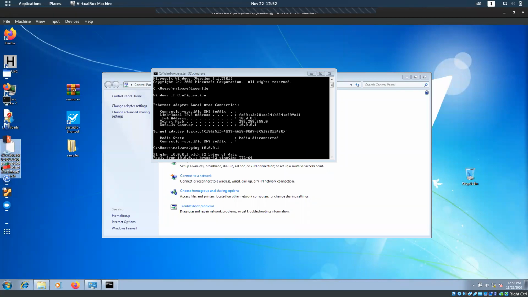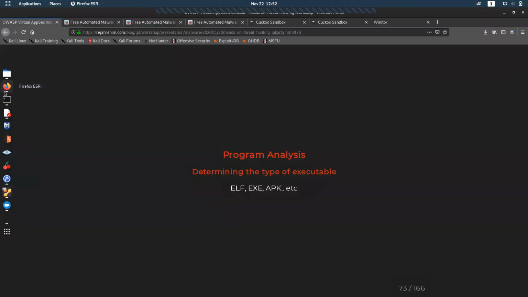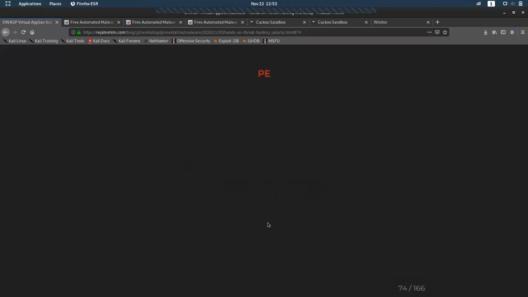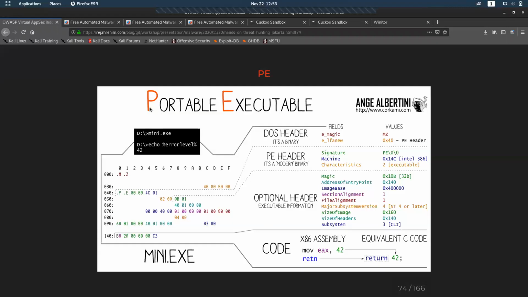So before analyzing, first of all, we have to find out what type of executable it is. If it is an Android malware, probably it will be an APK. If it is for Windows, it will be an exe file, and if it is for Linux, it will be an ELF file.